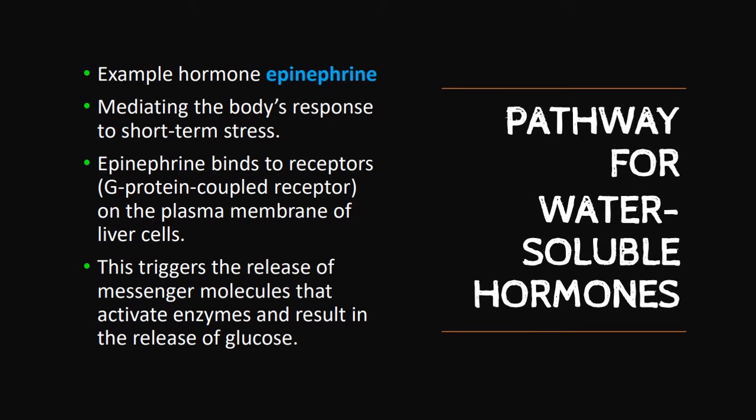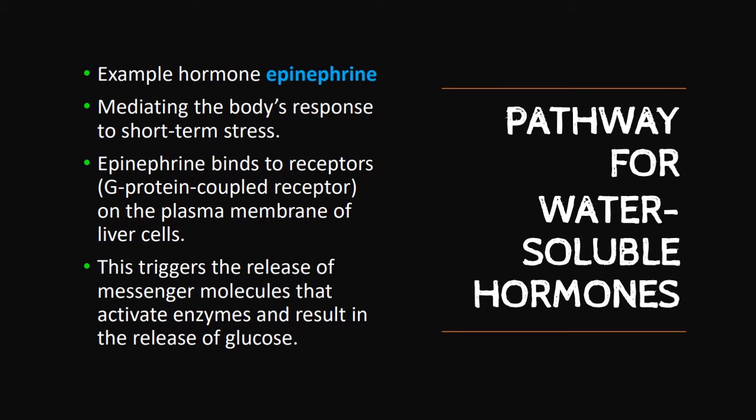For example, epinephrine. What is epinephrine? Sometimes epinephrine is also known as adrenaline. This adrenaline or epinephrine is normally released by the medulla of our adrenal gland, and its main function is to increase cardiac output as well as to raise blood glucose level. Our body responds to epinephrine by increasing the cardiac output and the level of blood glucose.